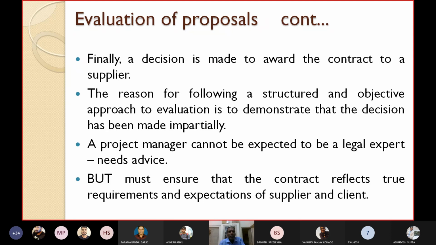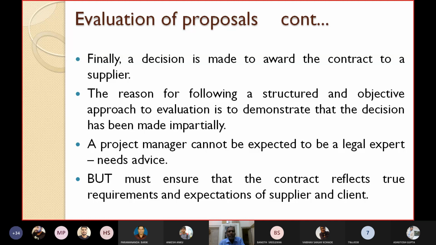The reason for following a structured and objective approach to evaluation is to demonstrate that the decision has been made impartially. You have to make the decision impartially, without bias. So you should follow a structured and objective approach to evaluate the proposals. The reason for following a structured and objective approach to evaluation is to demonstrate that the decision has been made impartially.